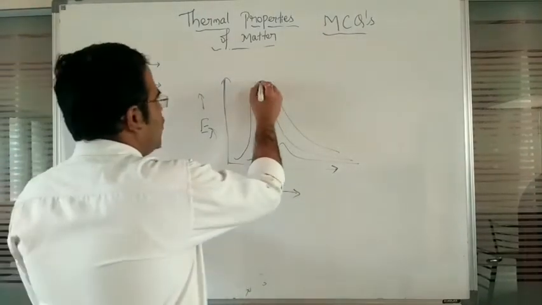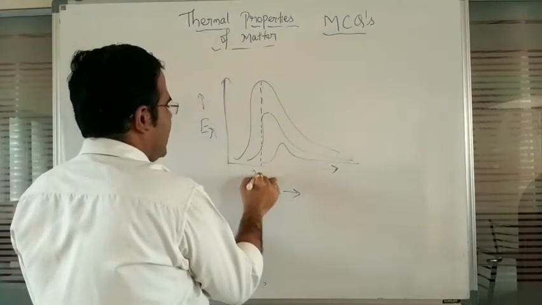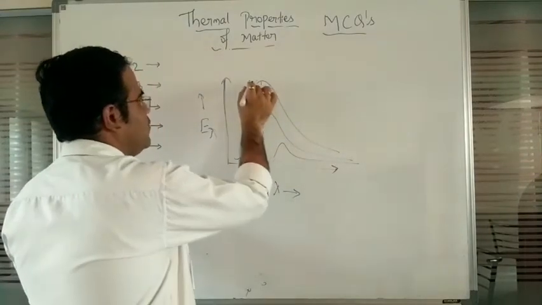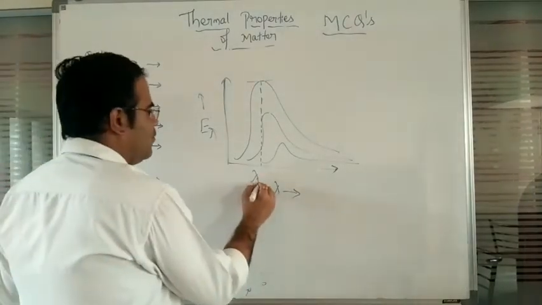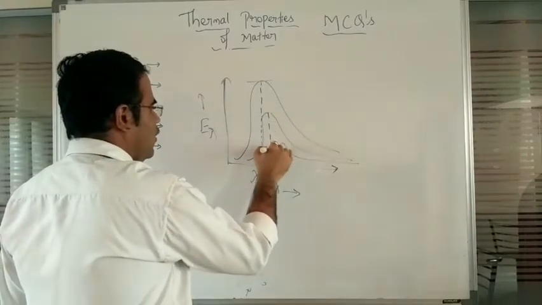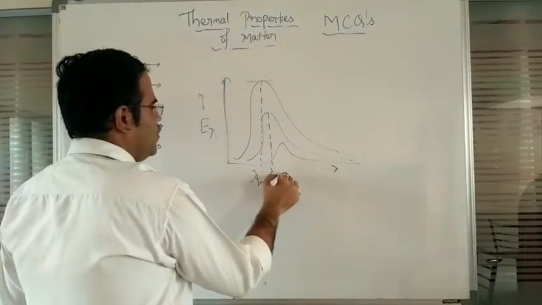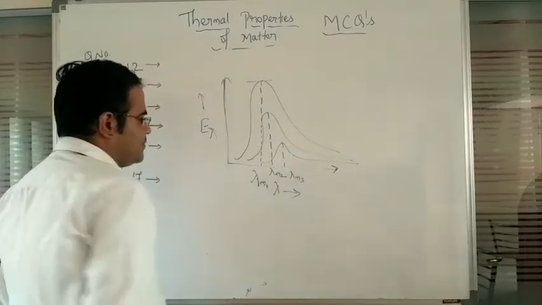Now the corresponding value what you are getting here, this can be taken as lambda 1. So the maximum corresponding to the first graph, that I can write as lambda m1, and this is what we observe here lambda m2, and this is what we observe here lambda m3.